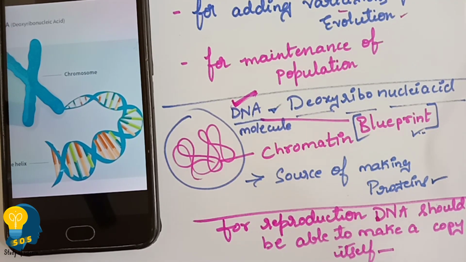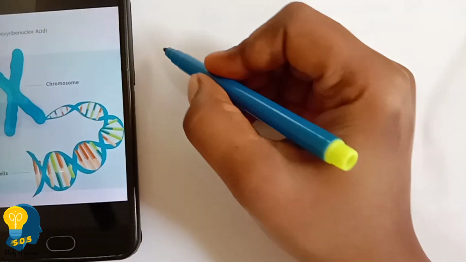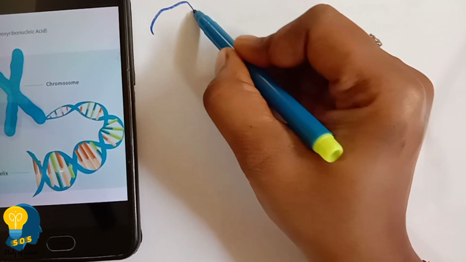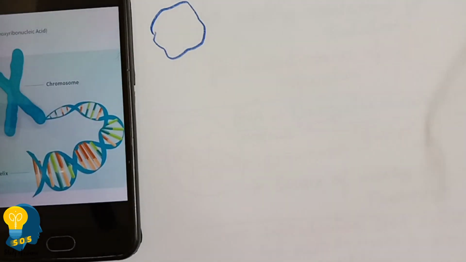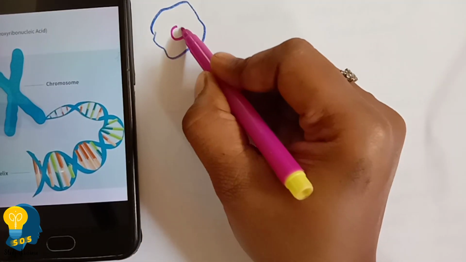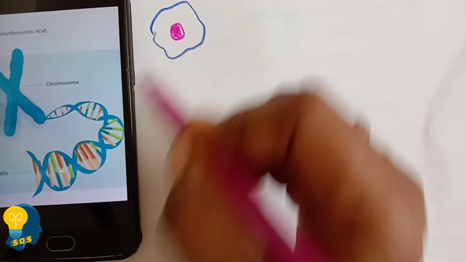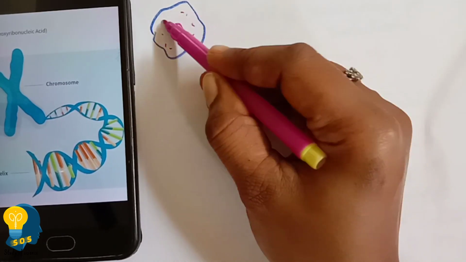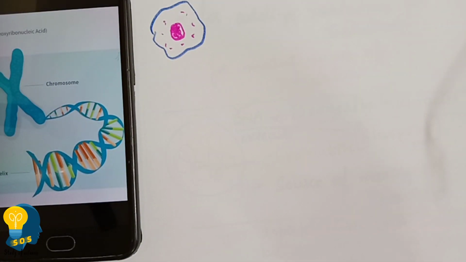Okay, let's see how it works. Yav reeti cells its own copy na madutte anta ide nodona. So now I will draw a rough structure of the cell, where a cell contains the nucleus, right? Contains the nucleus, and there are so many cell organelles present in the cell. Cell organelles andre enu anta gottide alva nimge? So it may be mitochondria, Golgi bodies, ribosomes, okay, endoplasmic reticulum, idella cell organelles, houdalva?